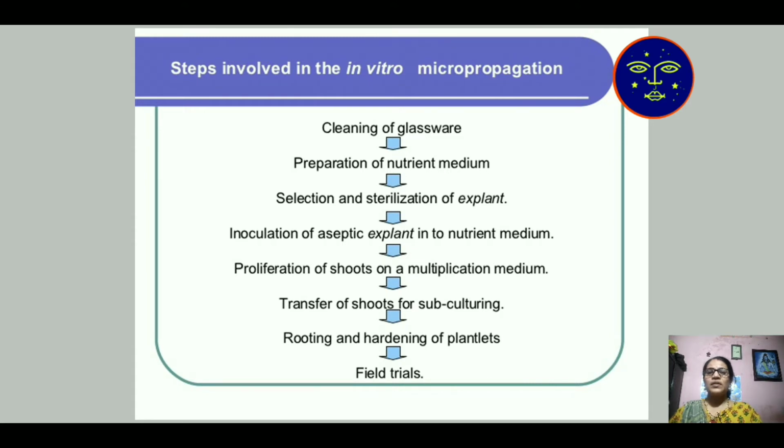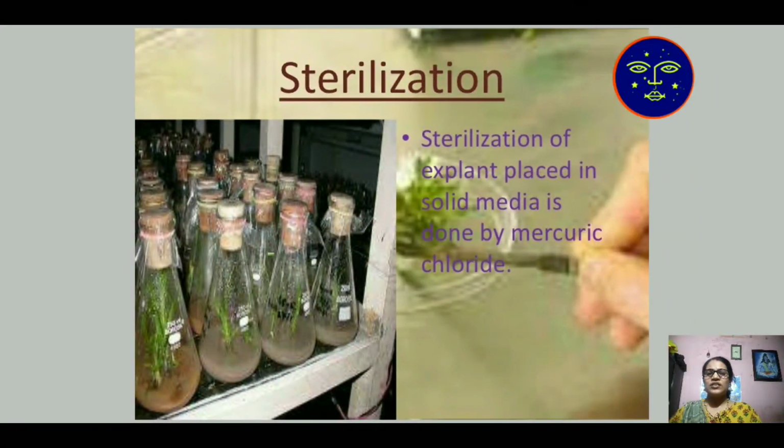These 8 steps are involved in micropropagation. What is cleaning of glassware? Cleaning of glassware is known as sterilization method. Sterilization of explant is also necessary. The explant is sterilized and placed into solid media. That solid media is known as agar media. Sterilization is done by mercury chloride. Mercury chloride is a chemical which gives a 100% bacteria and virus free plant.